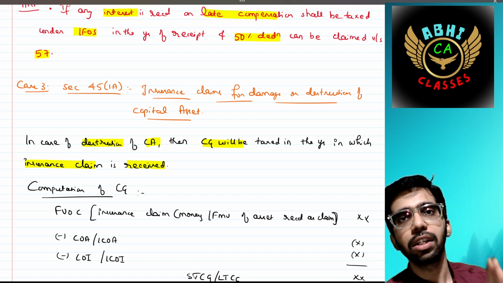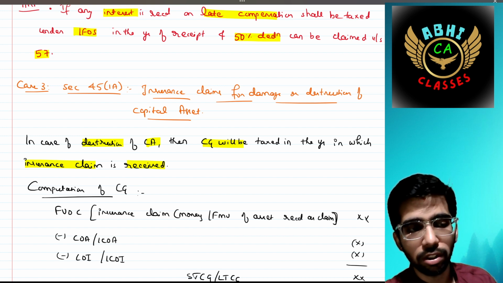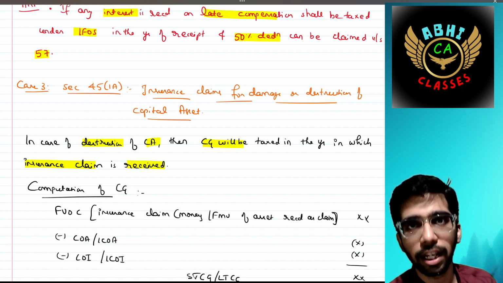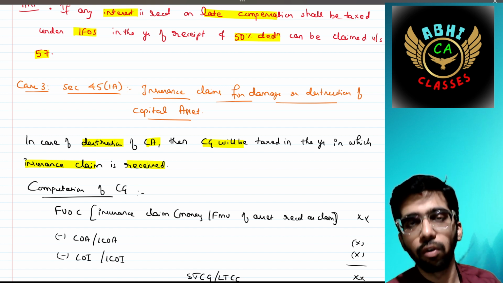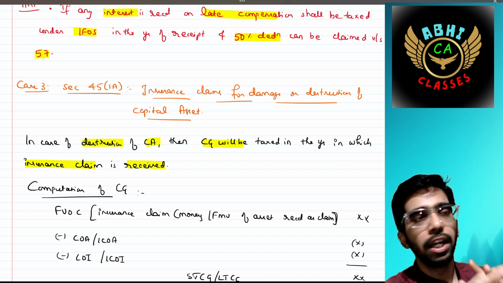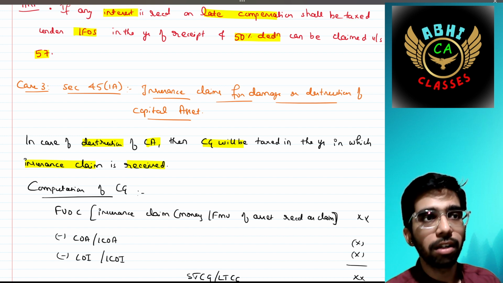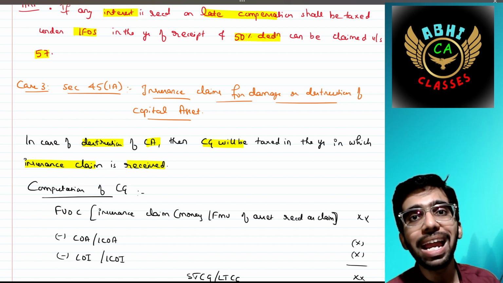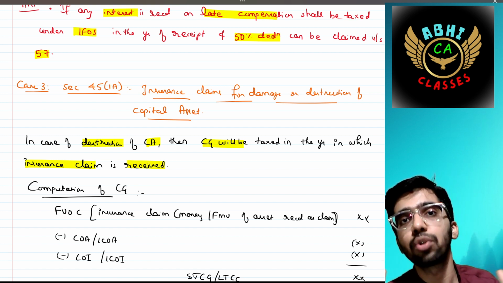So the damage year would be treated as a transfer, because there is no existence of the building right now in 23-24. So the transfer has taken place in 23-24 by way of that damage, but the taxes should be paid in the year in which you receive the insurance claim.